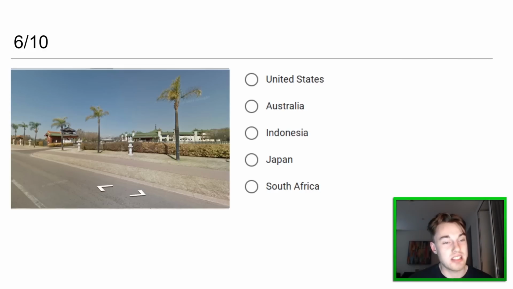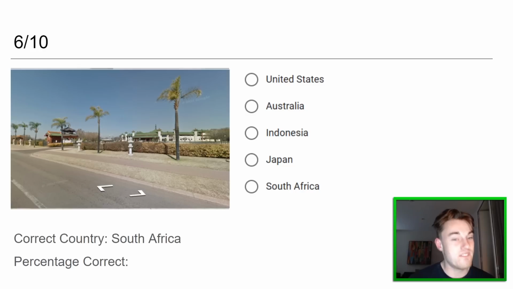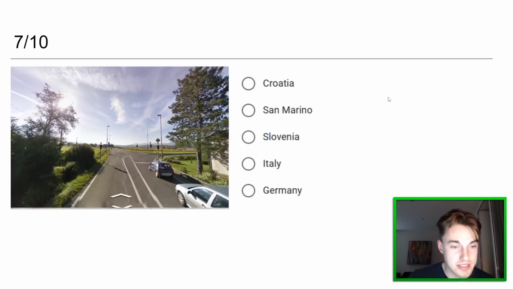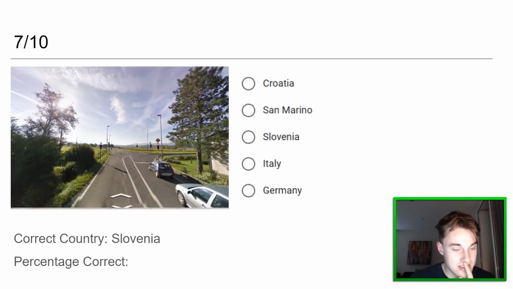Is this South Africa? I'm very curious. It is. Very difficult round, but the curb meta really helped me there, so I think that's a difficult get. I'm happy with that, although I think a lot of people will get it. The next one here, is it Italy? Slovenia. It looked like Slovenia, to be fair.